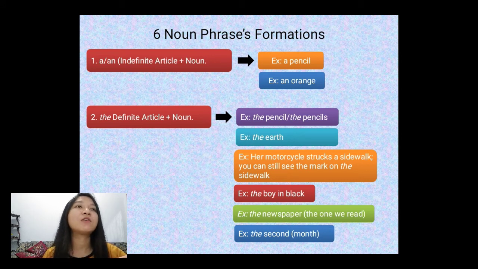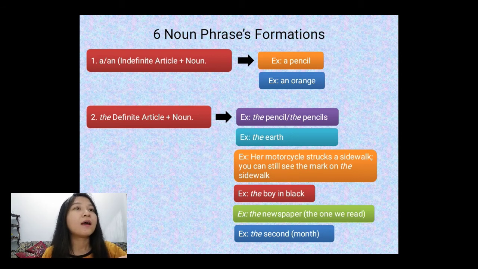The is the same for singular and plural, also for all genders. For example, the pencil for singular and the pencils for plural. In the plural, s exists to show that it is plural. The is used when the group of objects is unique. For example, the earth. Okay, next. The is used when it is being mentioned a second time. For example, her motorcycle struck a sidewalk, you can still see the mark on the sidewalk.